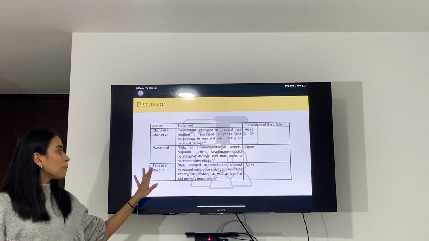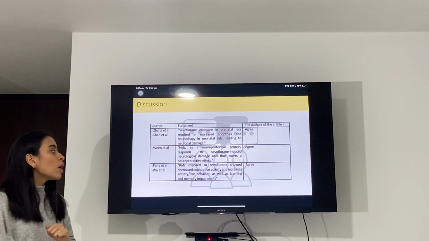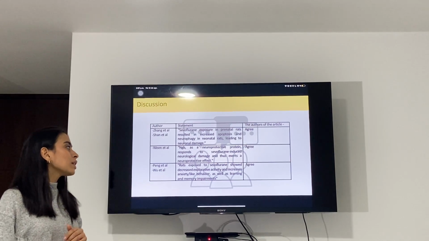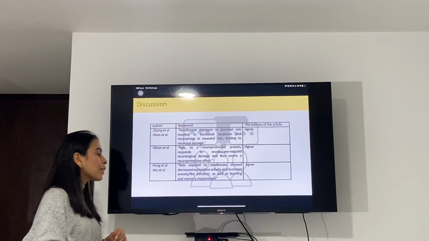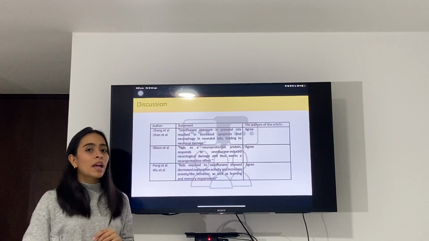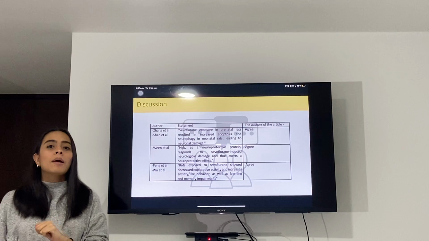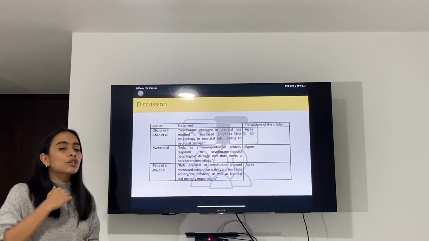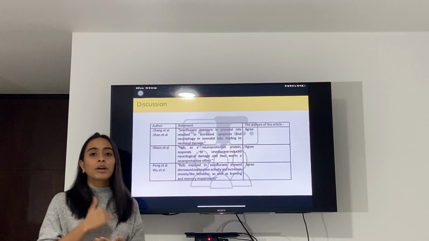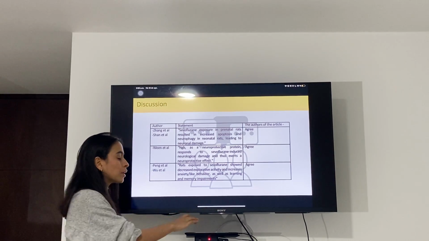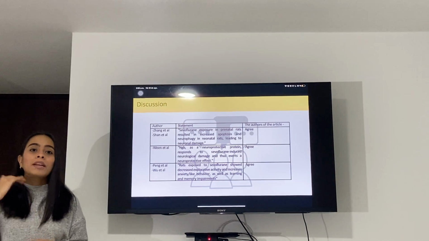And last, Peng et al. and Wu et al. said rats exposed to sevoflurane showed decreased explorative activity and increased anxiety-like behavior, as well as learning and memory impairments. The authors of this article agree with that too, because the results showed that the exposure in prenatal rats led to a decrease in autonomic behavior and exploratory ability, and affected long-term learning and memory.